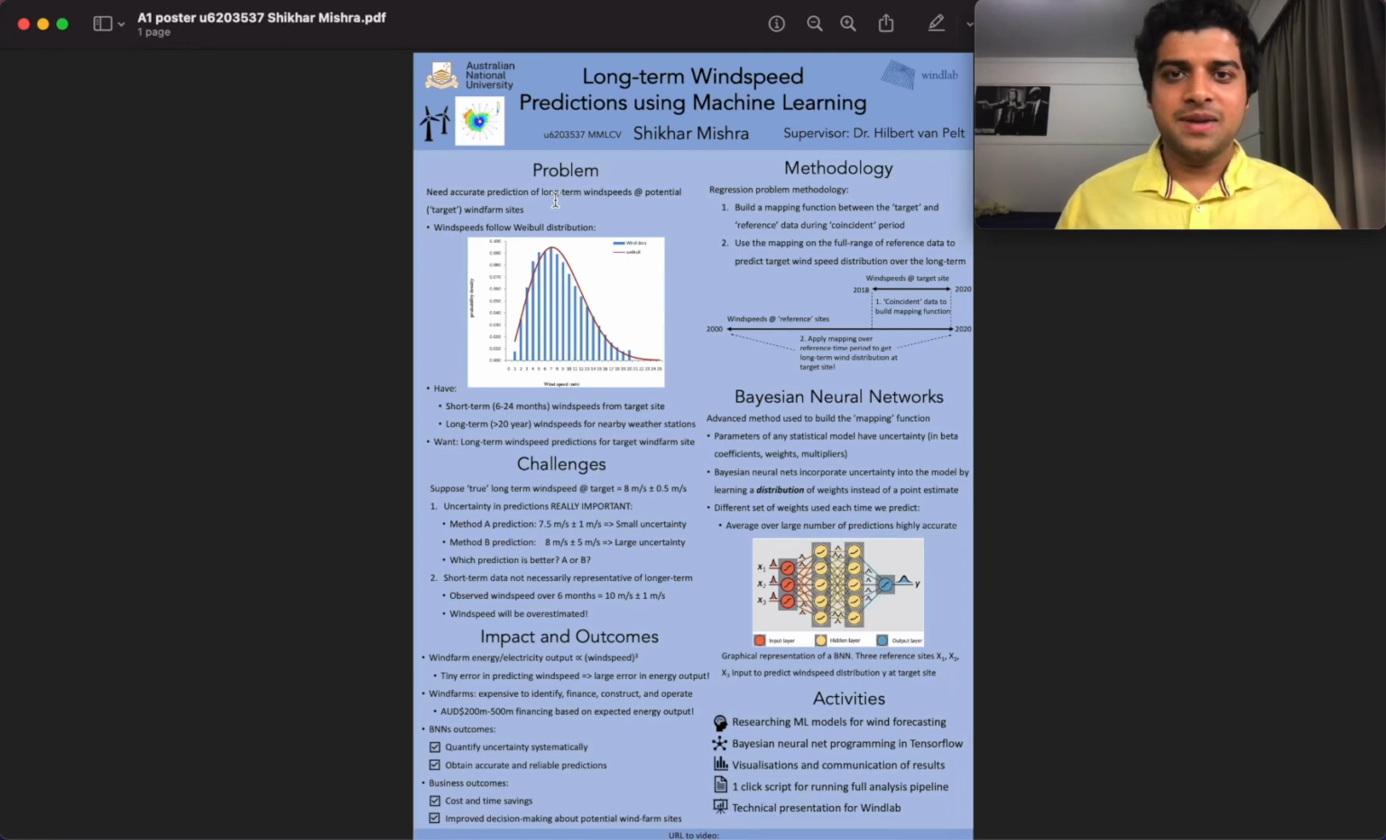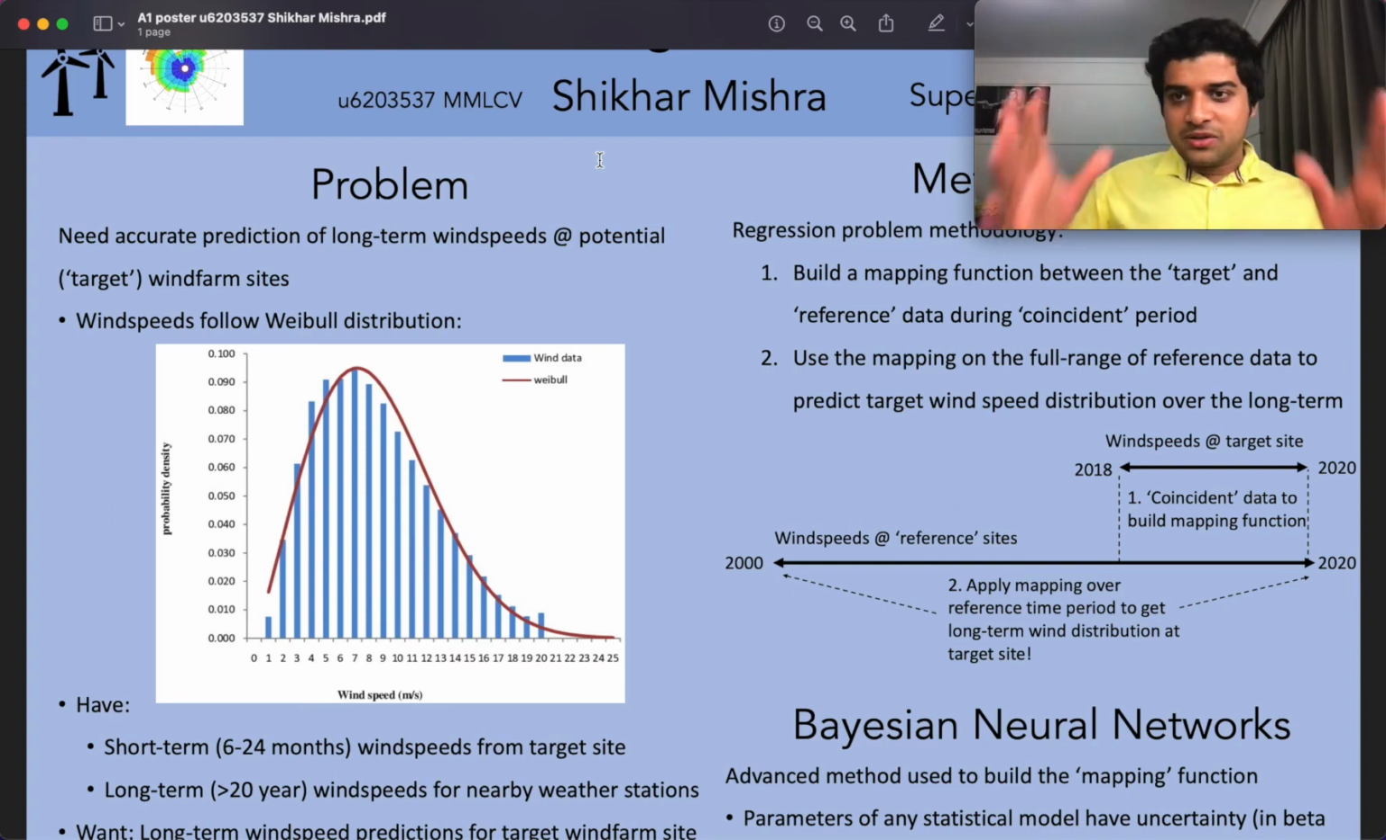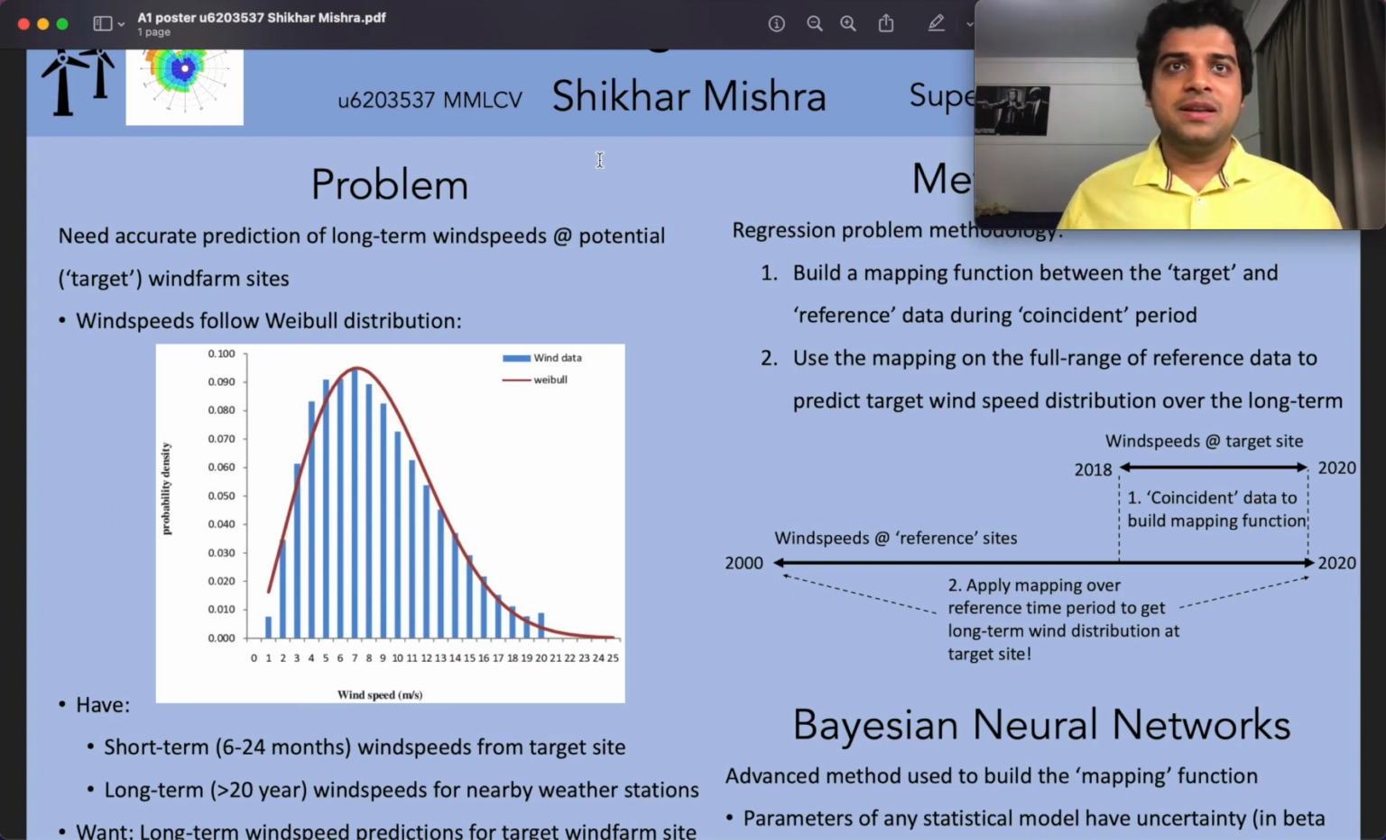Hi everyone, I'm excited to give you my pitch today about my project on long-term wind speed forecasting using machine learning methods. So the total renewable energy generated at a wind farm is directly proportional to the cube of the wind speed. So it is important for a wind farm developer like WindLab to have an accurate prediction of the long-term distribution. Wind speed follows a Weibull distribution and it looks something like this graph.